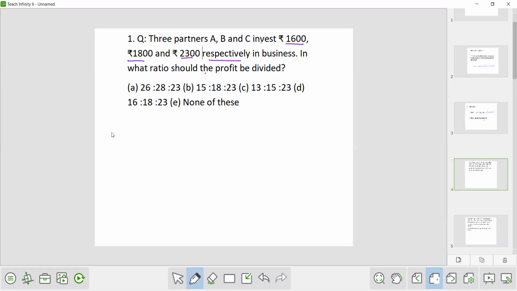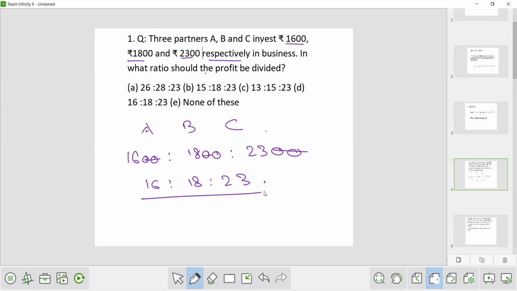And I have told you, if the time periods are the same, profits will be divided in the ratio of their investment. So what is the ratio of their investment? For A, B, C, it is 1600 is to 1800 is to 2300. Just cancel these two zeros. It will be 16 is to 18 is to 23. So what is your answer?